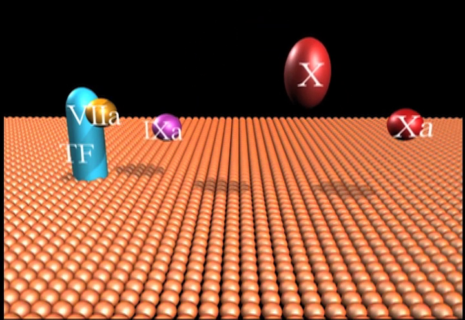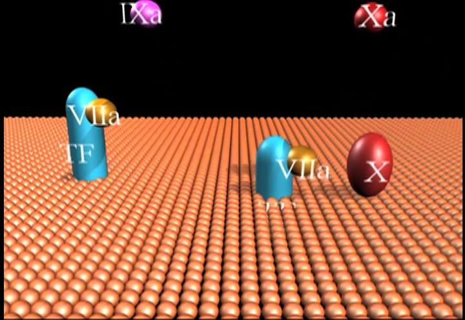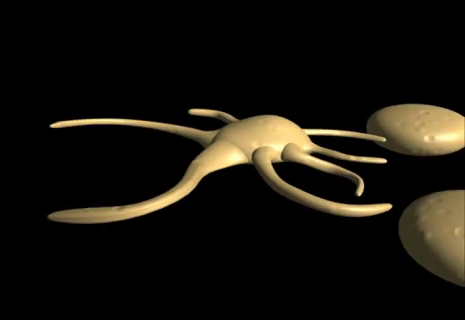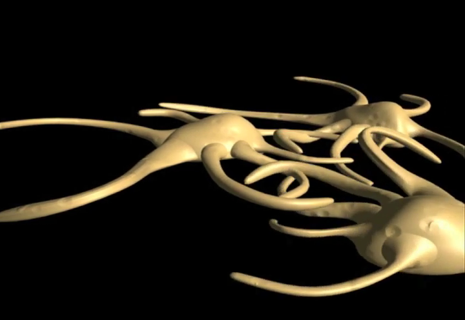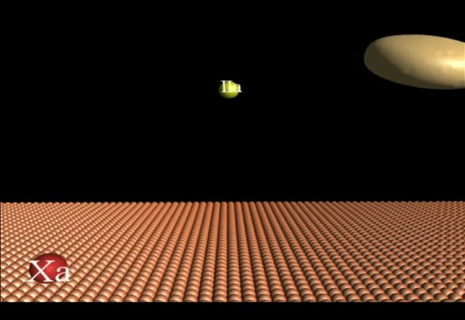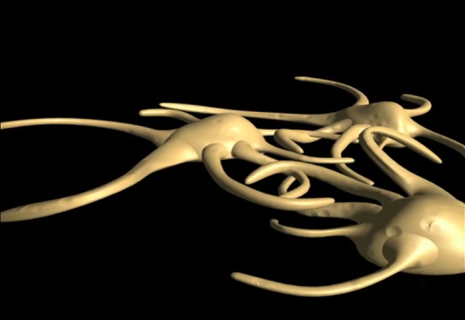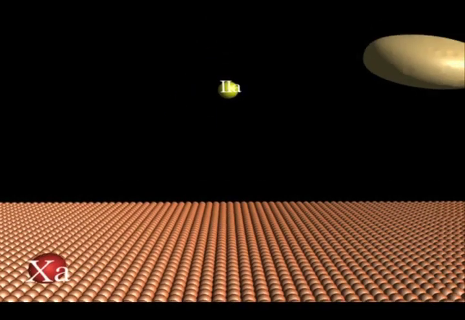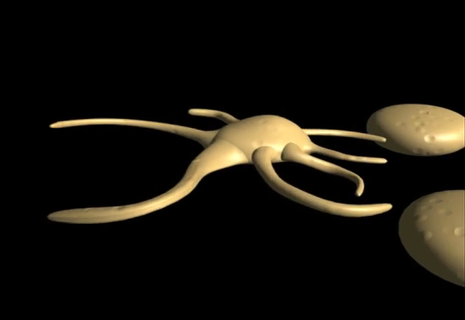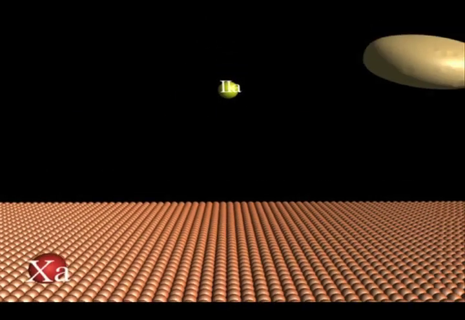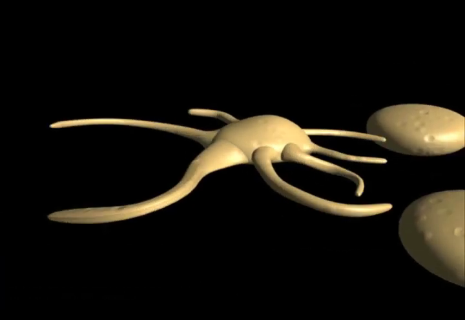The small amounts of factor Xa initially produced, which escape inhibition by antithrombin, can activate a small amount of prothrombin, 2, to thrombin, 2A, on the activated membrane surface. This is an inefficient reaction compared with the subsequent major thrombin production catalyzed by the prothrombinase complex, 5A, 10A, which is over 10,000-fold more efficient.